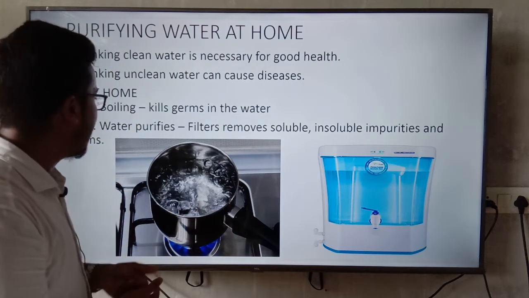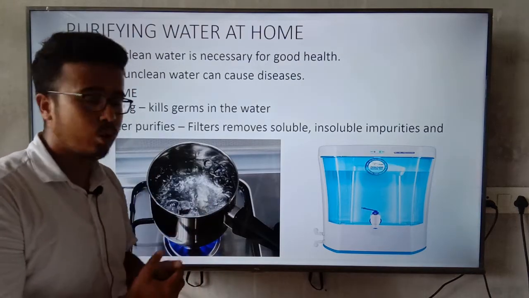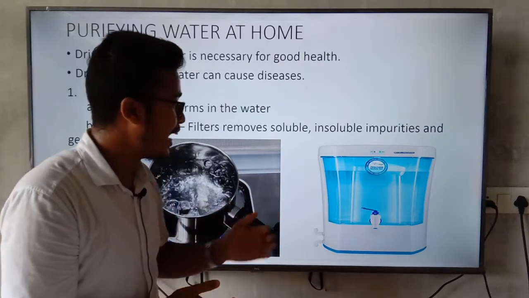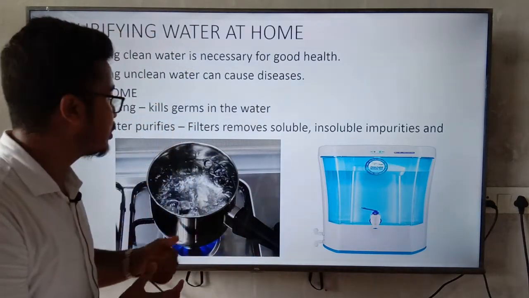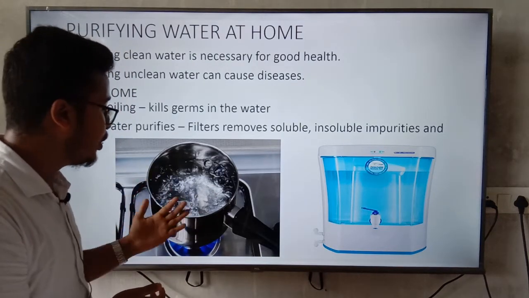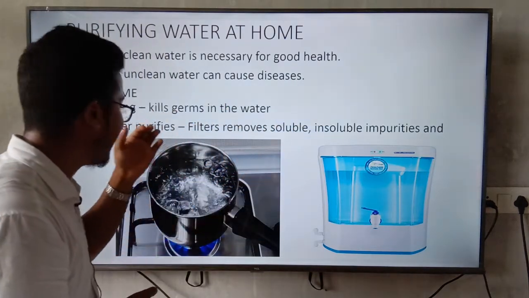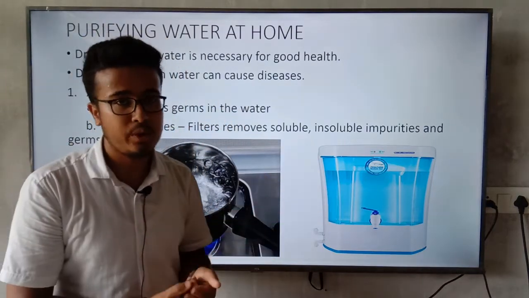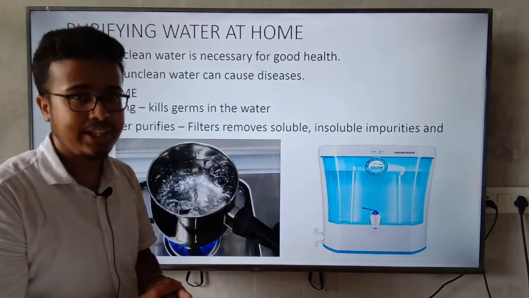Another point is water purifiers. Nowadays we have water purifiers in our homes, which can remove insoluble and soluble impurities and also give clean water. The boiling method will kill the germs, and the filter removes soluble and insoluble impurities and germs. It removes all the germs and impurities present in water.